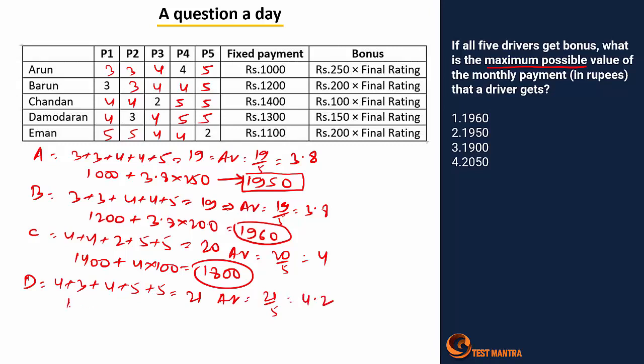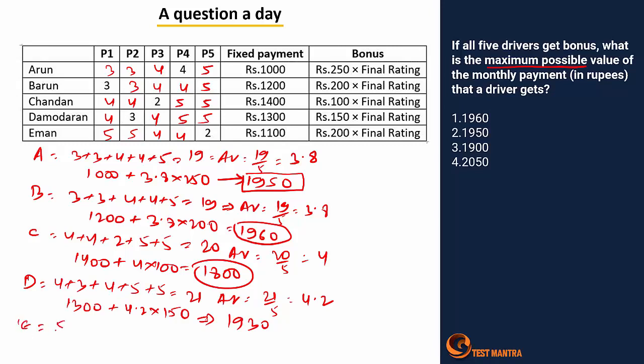The total is 1300 plus 4.2 into 150. Right, so the total now is 1930.